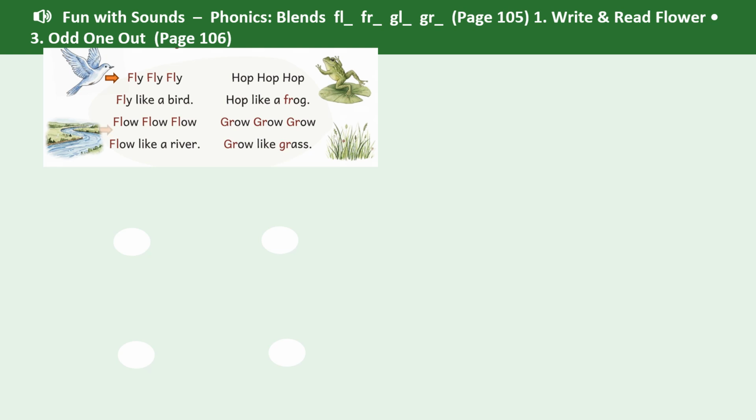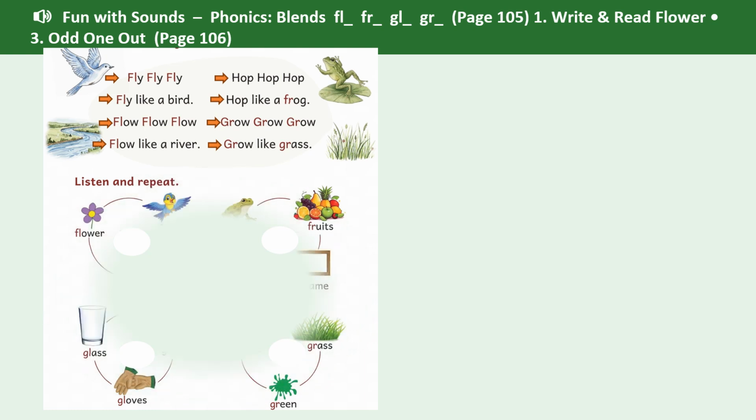Fly, fly, fly, fly like a bird. Flow, flow, flow, flow like a river. Hop, hop, hop, hop like a frog. Grow, grow, grow, grow like grass.